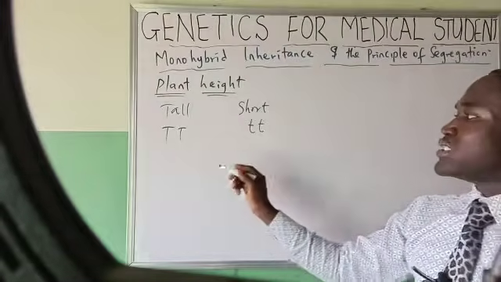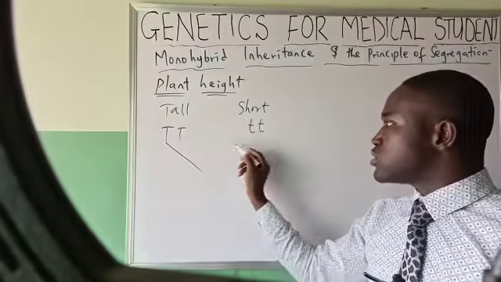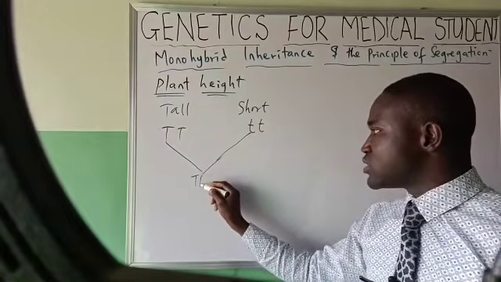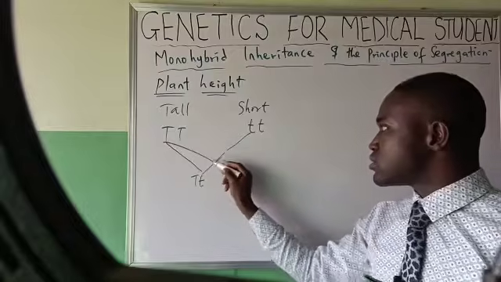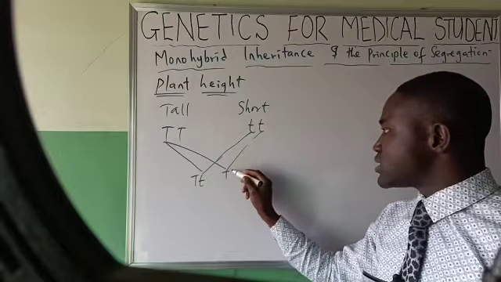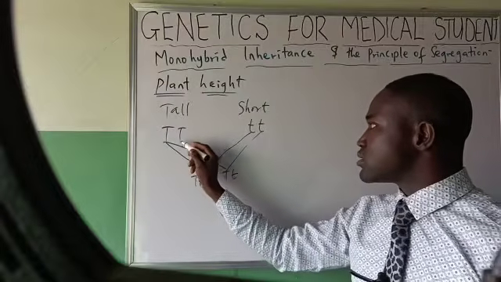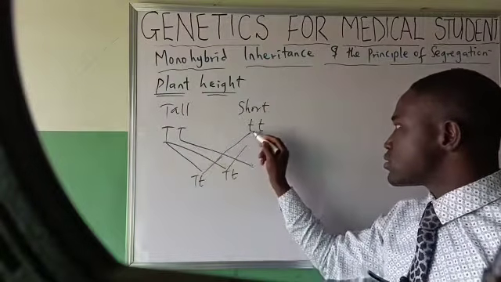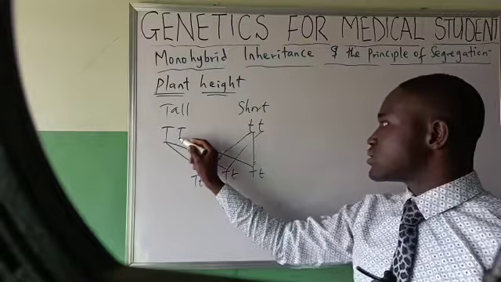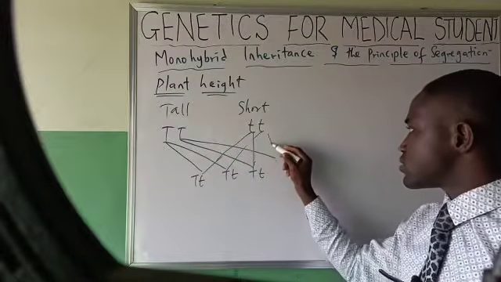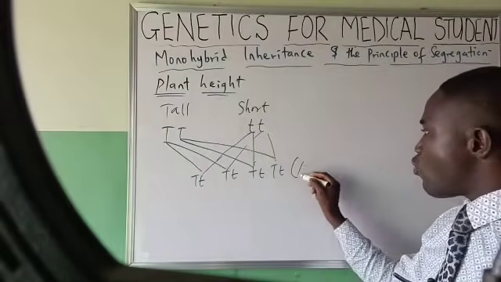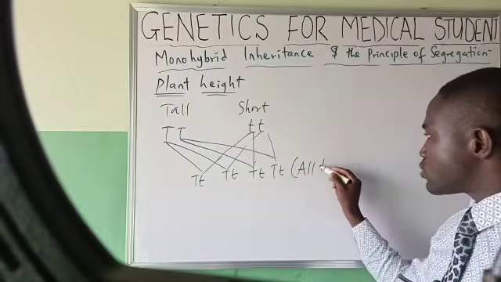Then you will notice that when you cross this, it will be giving you capital T, small letter t, capital T, small letter t, capital T, small letter t, capital T, small letter t. That is all will be what? Tall.